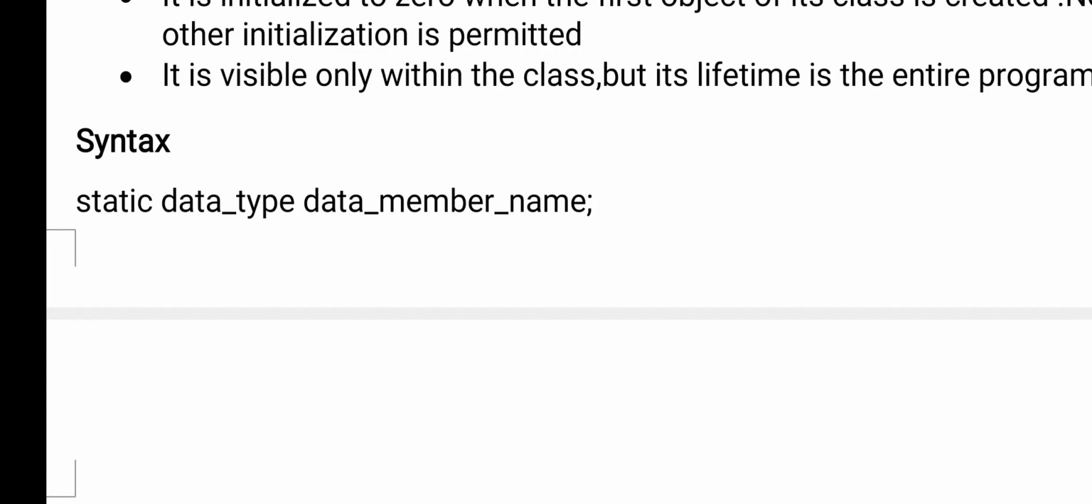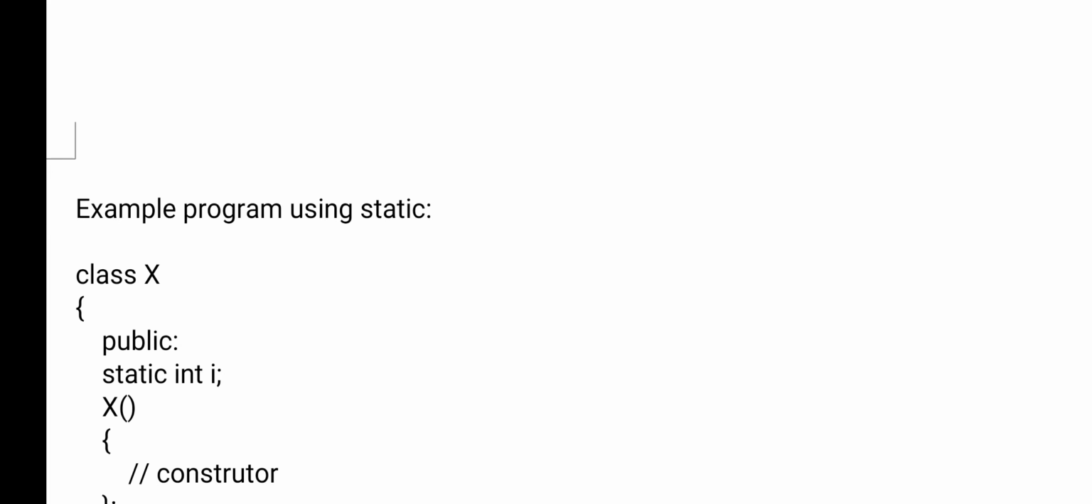Okay, static is a keyword. What type of variable it is, that you have to give, whether it is an int or float or whatever, and you should give the member name. Okay, by default static variables are initialized to 0.